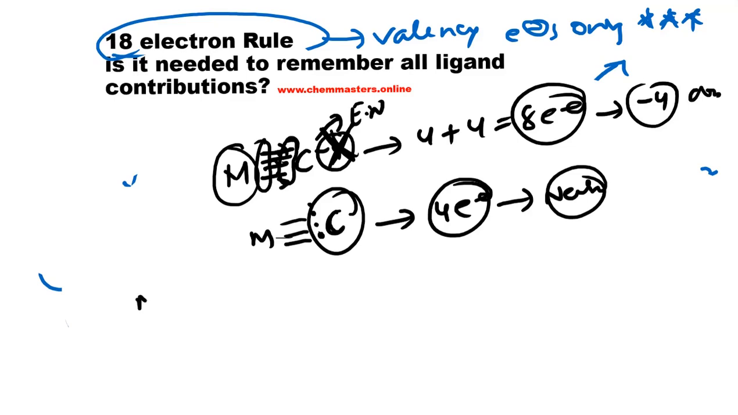Now look at the next case. For example, carbon is having a sigma bond with a particular alkyl group.